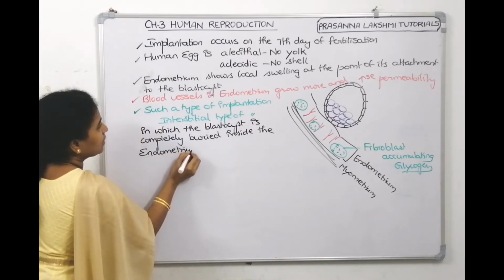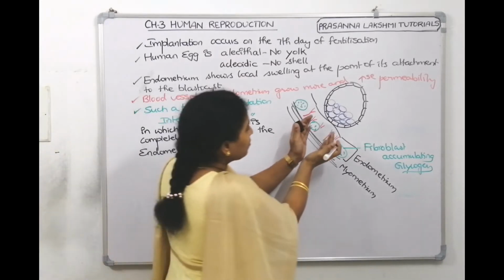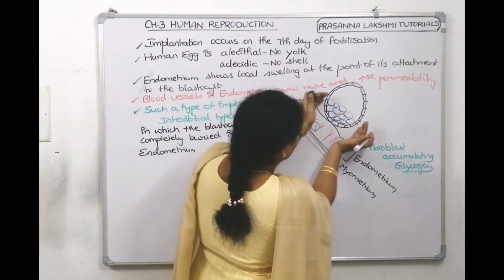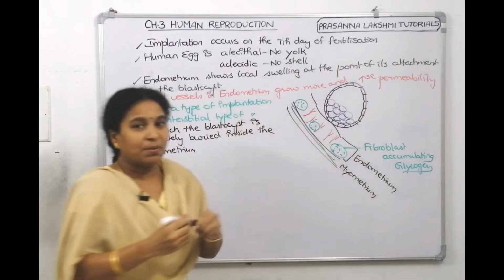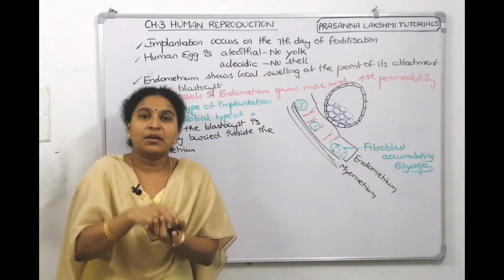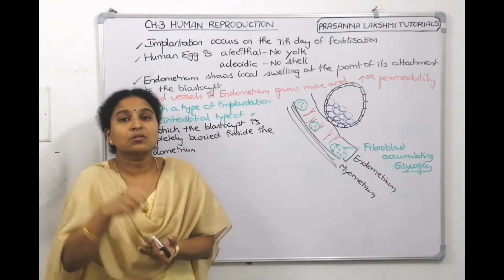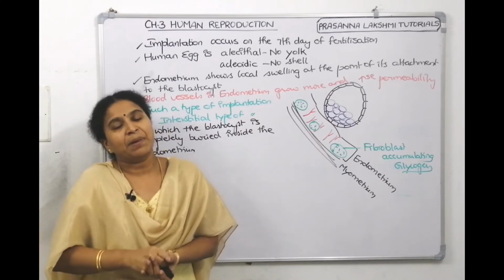Completely buried inside the endometrium. So this endometrium is going to grow and is going to cover the blastocyst completely, so that the blastocyst embeds inside the endometrium. Such a type of implantation is called interstitial implantation.